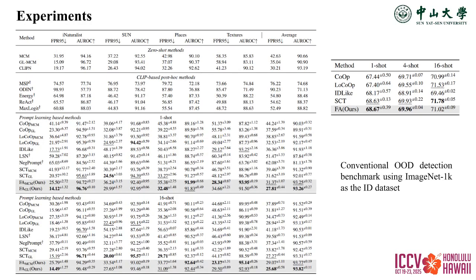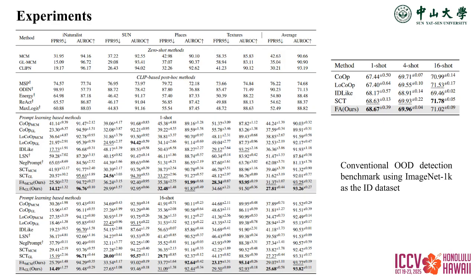Now let's see the comparison results as shown in these tables. Firstly, we conduct experiments on the conventional OOD detection benchmark using ImageNet as the ID dataset. To validate the effectiveness of our FA fairly, we mainly compare it with CLIP-based OOD detection methods that do not use real outliers, such as previous post-hoc methods, zero-shot methods, and prompt learning methods.